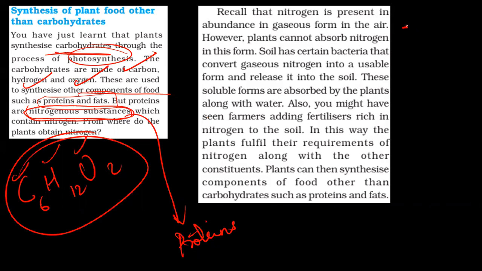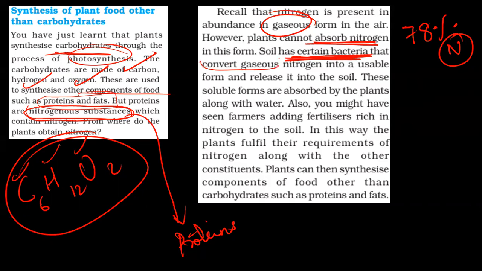Now we know that the air contains around 78% nitrogen, which means there's so much nitrogen in our atmosphere. But the way plants take in carbon dioxide, they cannot take nitrogen. So plants cannot absorb nitrogen just from the air, in the form in which it is present in gaseous form. So soil contains certain bacteria which convert this into a usable form. They release it into the soil, and we know the root absorbs these minerals from the soil. So this is how the plants get their nitrogen. Now, which is that bacteria? It's an important name.